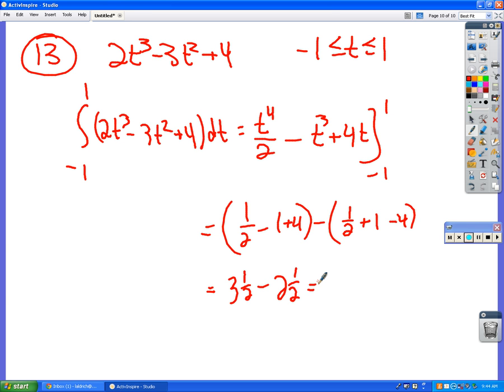Which is a total of 6. Okay? So the total value of the function from negative 1 to 1 is 6.